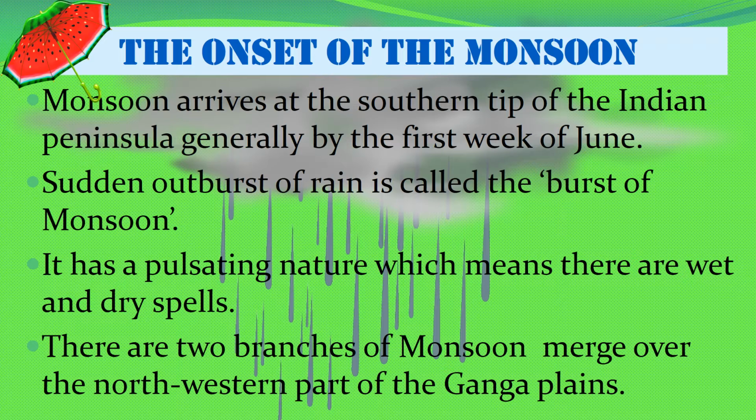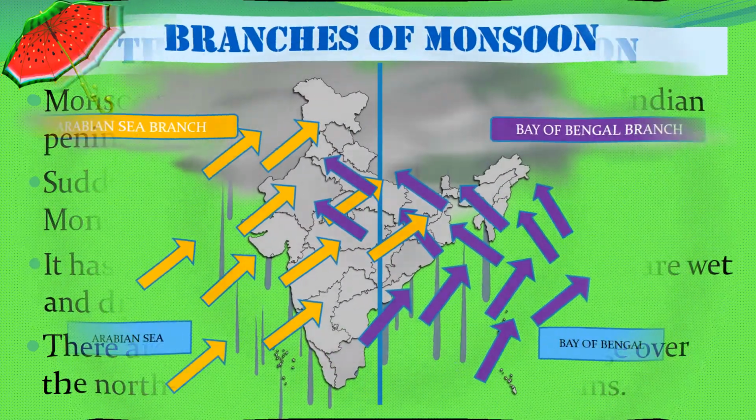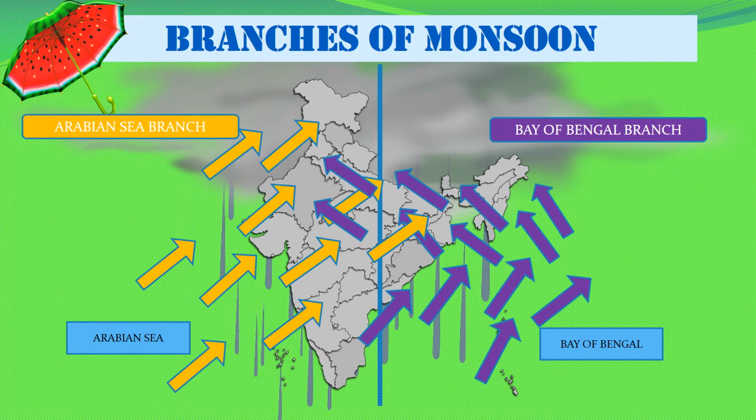Monsoon has a pulsating nature, which means that there are wet and dry spells. There are two branches of monsoon, and these two branches merge over the northwestern part of the Ganga Plains. Now here we can see the two branches of monsoon. The winds enter into the country through two water bodies. The branch which enters through the Arabian Sea is called the Arabian Sea branch of monsoon, and the one which enters through the Bay of Bengal is called the Bay of Bengal branch of monsoon.